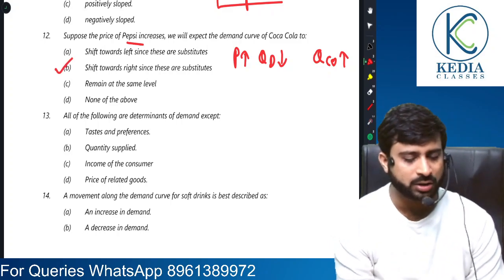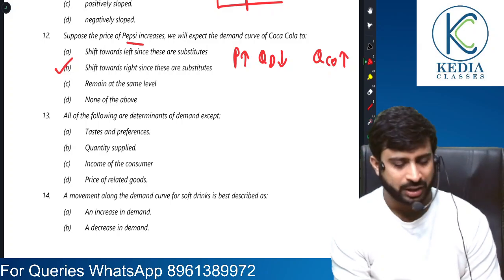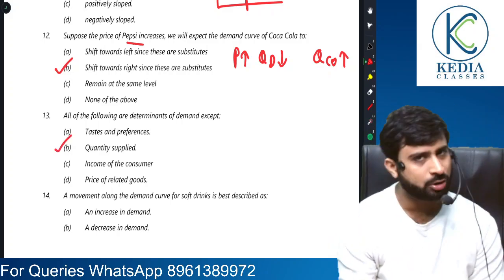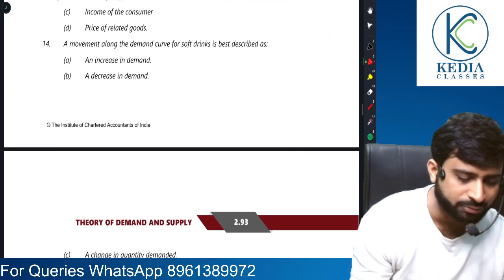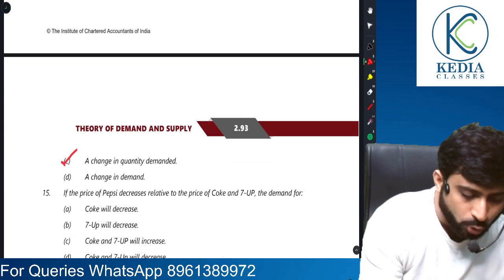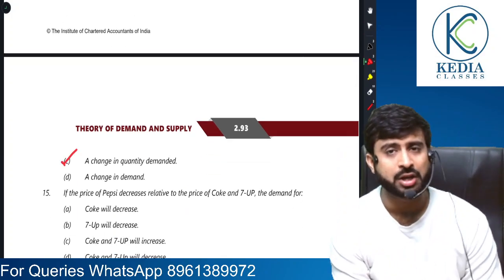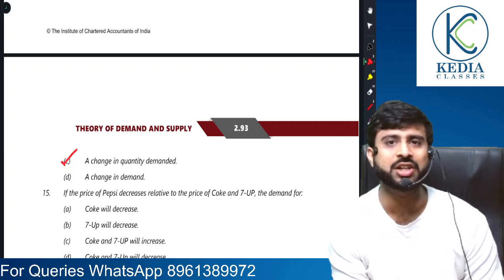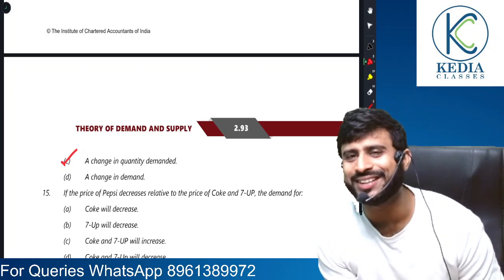Okay. All the following are determinants of demand except quantity supplied. A very easy question. A movement along the demand curve is best described as a change in quantity demanded, because we have discussed that movement is also called change in quantity demanded, and shift is also called change in demand.